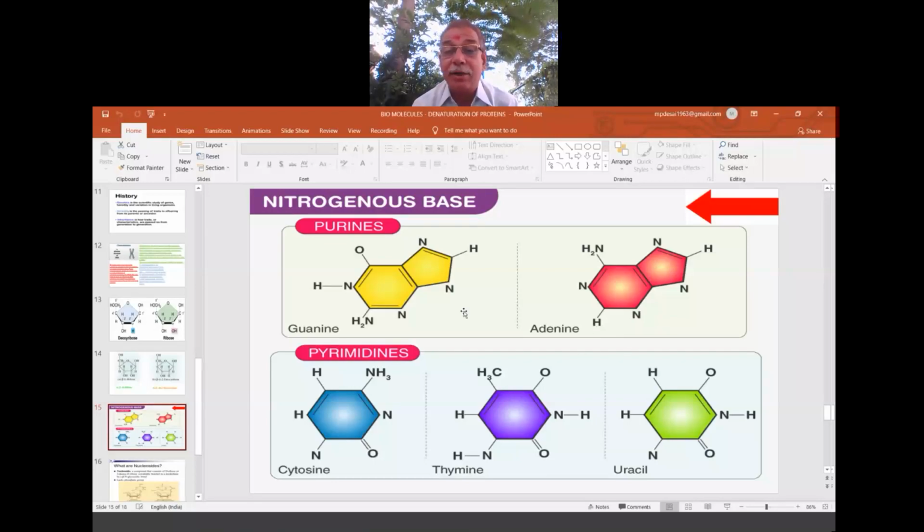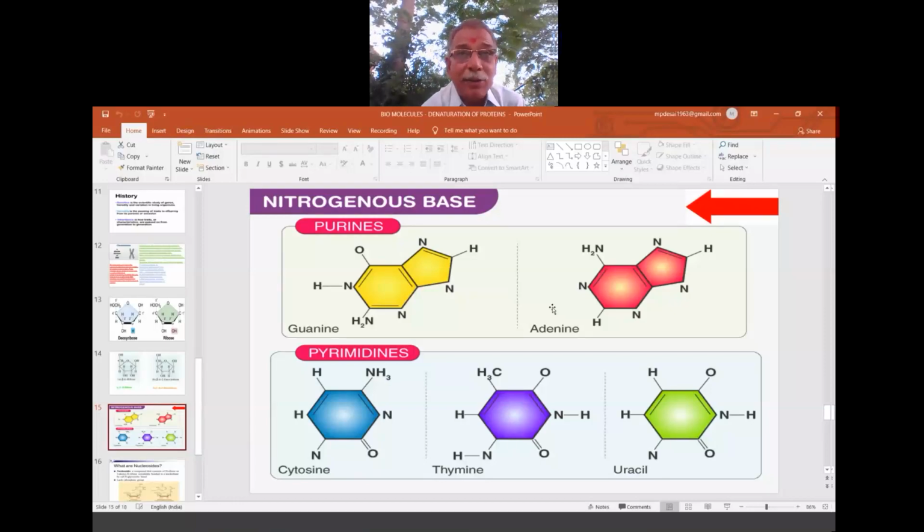These are a special class of heterocyclic compounds, which you are seeing on the slide now. They possess basic character because N is there. Nitrogen, so they are all ammonia derivatives. First is guanine, then adenine, cytosine, thymine, and uracil. These are 5 important bases, nitrogenous bases of heterocyclic compounds. Why do we have to study these? Because these are part of our nucleic acids.